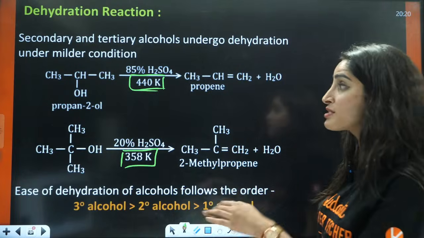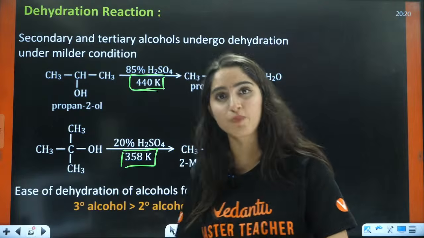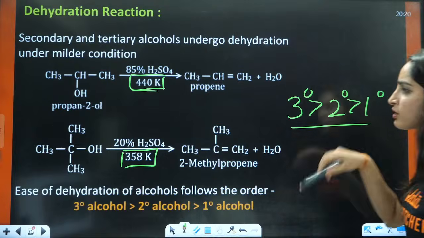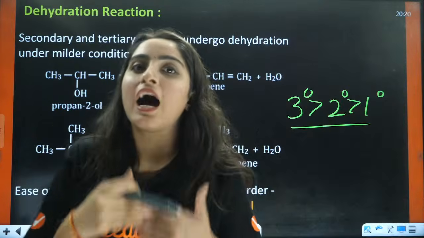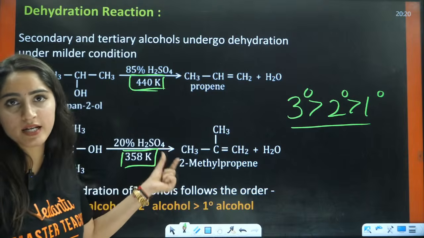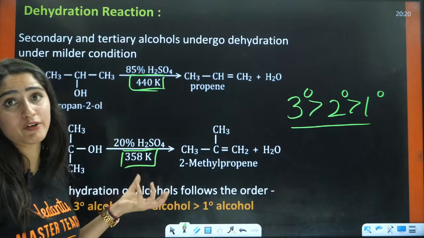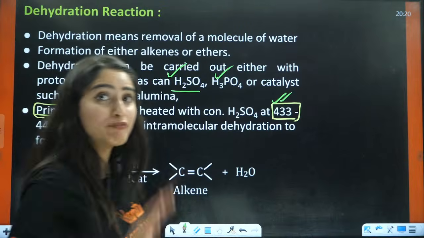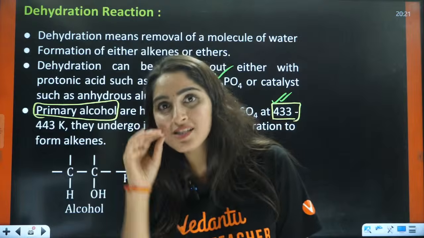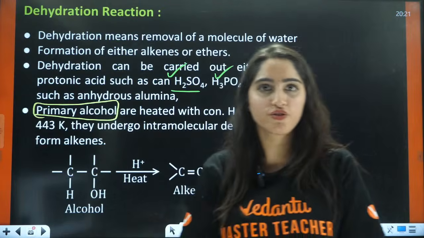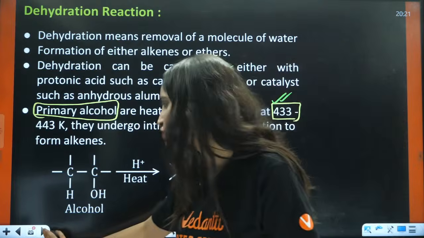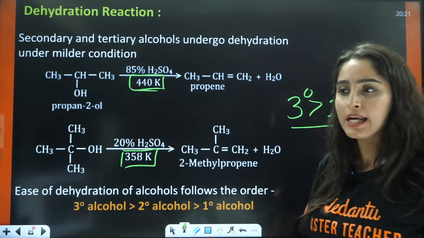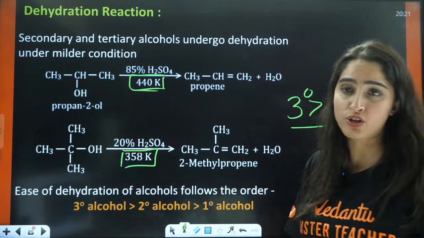The reason is that in dehydration, you will have the formation of a carbocation. And we know that 3 degree is more stable than 2 degree, which is more stable than 1 degree. So that is why in 3 degree, you have less harsh conditions. You have only 20% H2SO4 and 358 Kelvin temperature. But when we talk about 1 degree, the temperature is even higher, and the acid is concentrated, 100% H2SO4. In this case you have 85%, and in this case you have 20%. So the concentration and the temperature are also important for you.